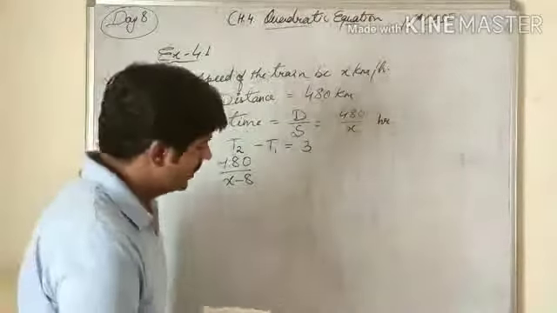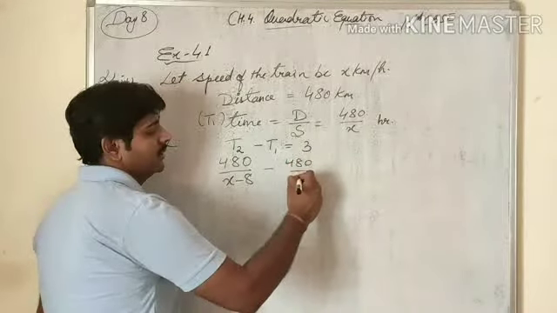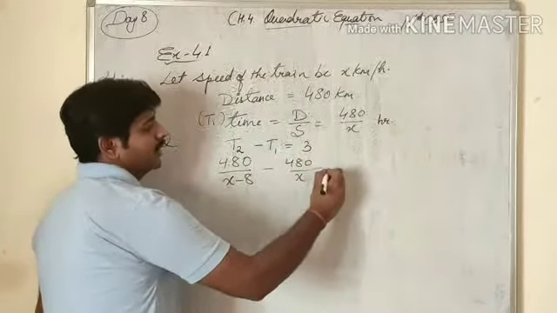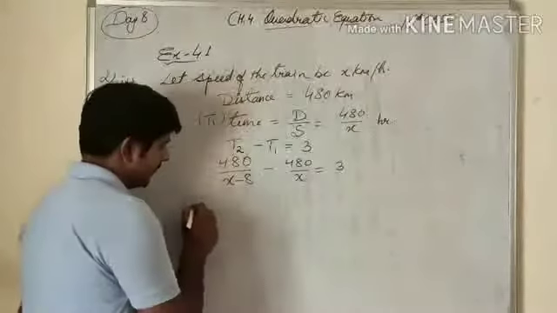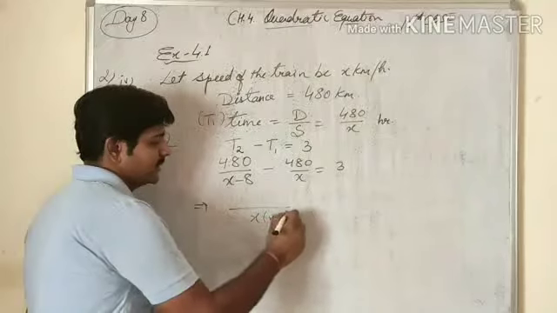So T2 minus T1 equals 3. If we take the LCM, it is x into x minus 8.